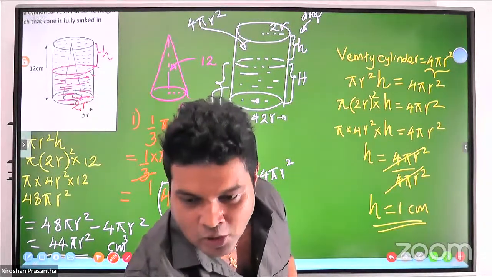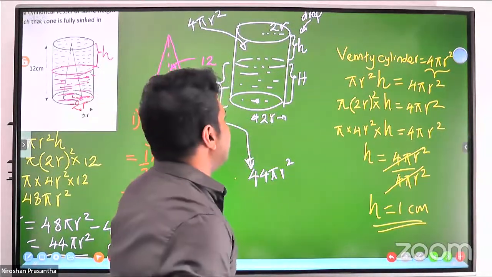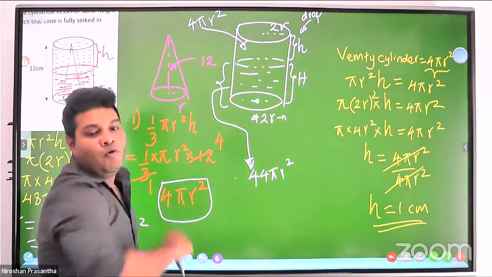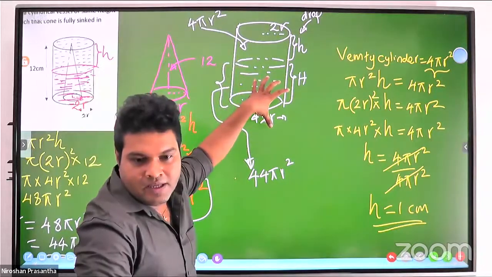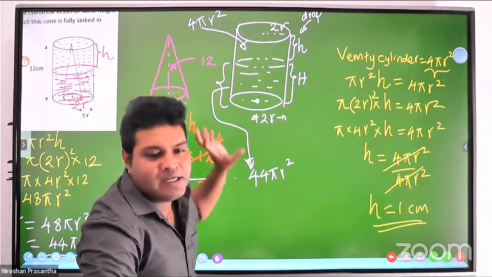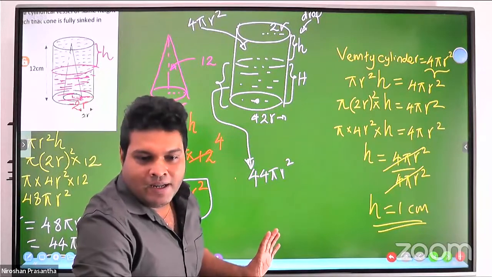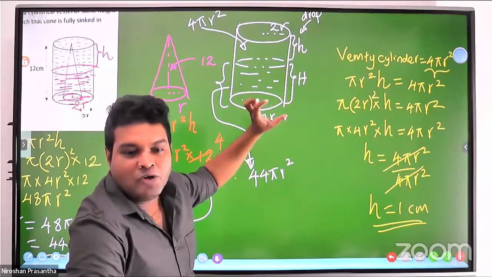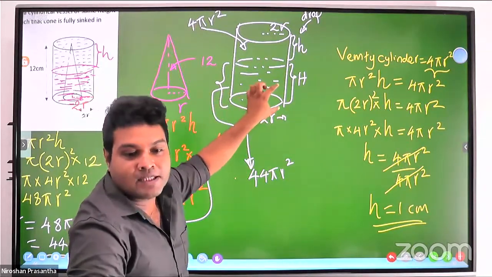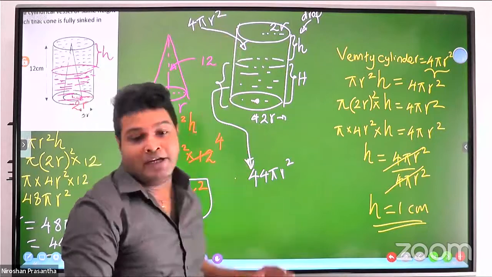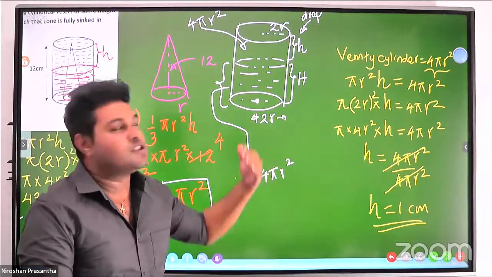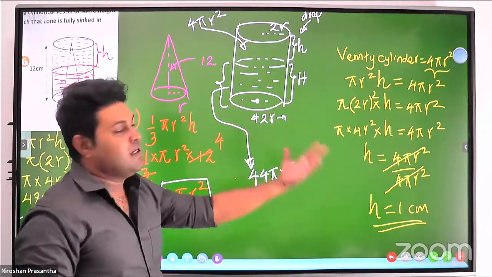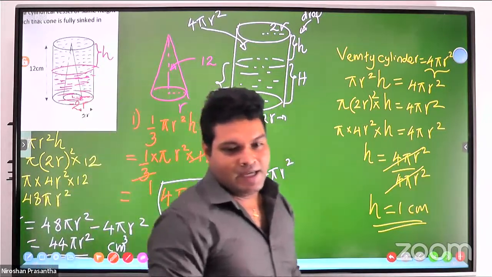Then if you want to find the lower part of the cylinder, you apply 44πr square equal to the water remaining in the cylinder. That height should be 20 centimeters. But the drop height is what you have to find. If you want the drop height, you have to subtract this 20 from the total height 21. Then 21 minus 20 will again be 1 centimeter. Whatever the method, it doesn't matter, you do it. Okay.